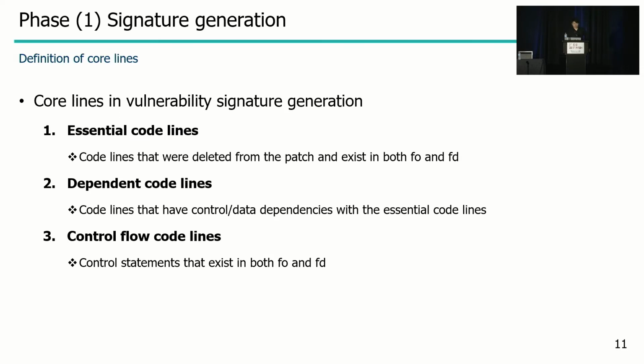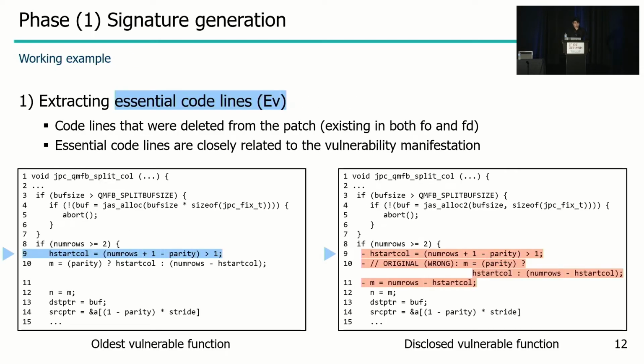disclosed vulnerable functions. So MOVERY first extracts the essential code lines from the patch. Among the 3 code lines that were deleted from the patch, only line number 9 is contained in both the oldest and the disclosed vulnerable functions. So MOVERY extracted line number 9 as the essential code line.